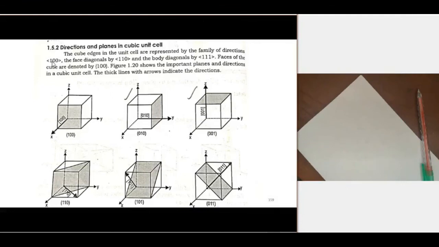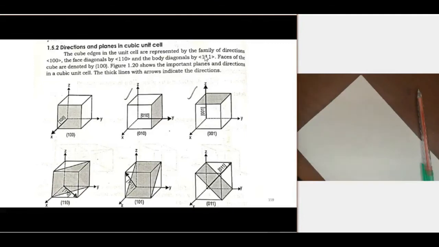Miller indices, direction families. The face diagonal is represented with this family, 110. By interchanging these values, we get different diagonals. For example, 110, this is the direction, and for another diagonal, 101. By interchanging these numbers in this family of Miller indices directions, we get another diagonal, and for this diagonal, 011. Similarly, we get different diagonals.